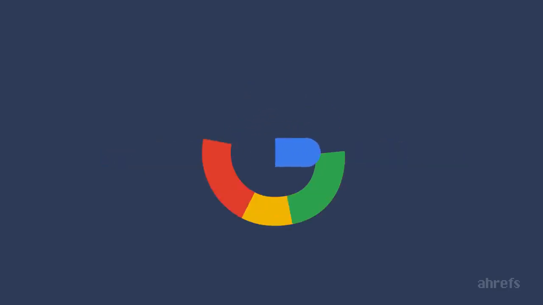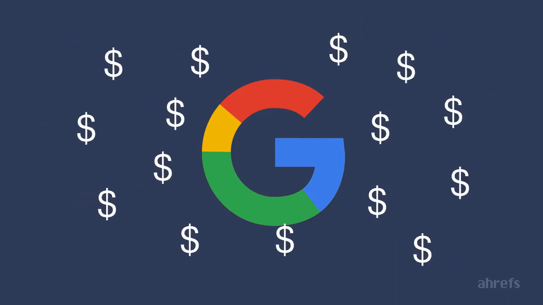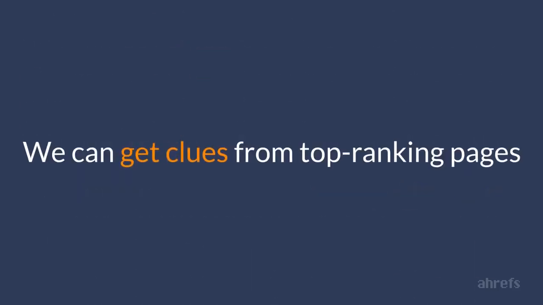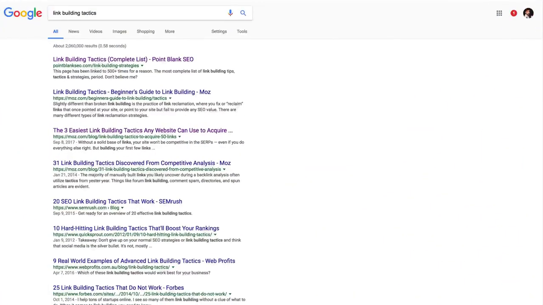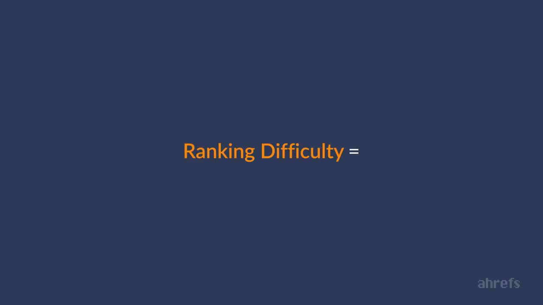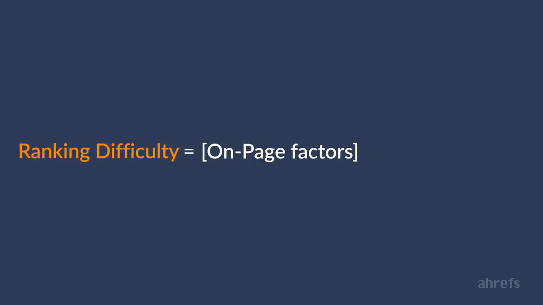For many years, Google was pouring billions of dollars into building the most sophisticated search engine on the planet. So there's no way for some third-party tool to crack their algorithms and give you the power to effortlessly get your pages to the top. But what we can do is get clues from pages that already rank at the top of Google. We can analyze them from different angles, compare them between each other, and make assumptions on why certain pages outrank others. And there are only two sources of information for us. It is the page itself and links to that page from other websites.